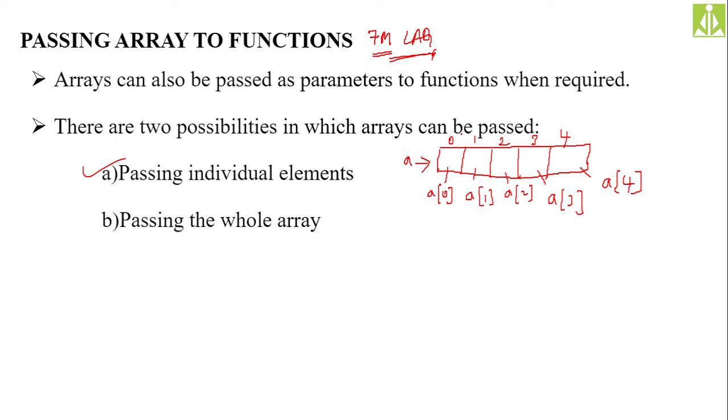So now when you have an array like this, what are our options in which we can pass this array as an argument to your function? An argument is nothing but a parameter. As a parameter to a function, we can pass the individual elements from the array. Individual elements means you can pass this element separately, this element separately. Likewise, you can pass all the elements separately. So that is passing individual elements.